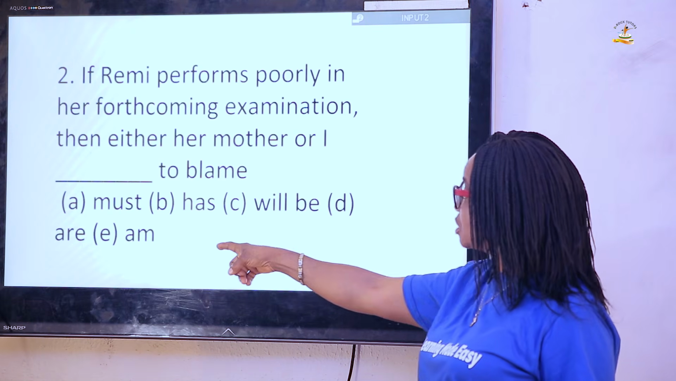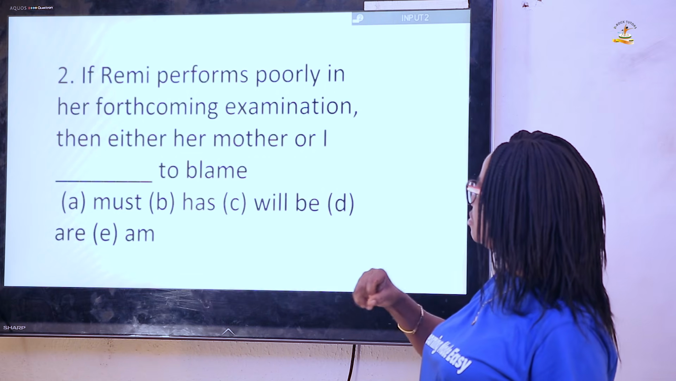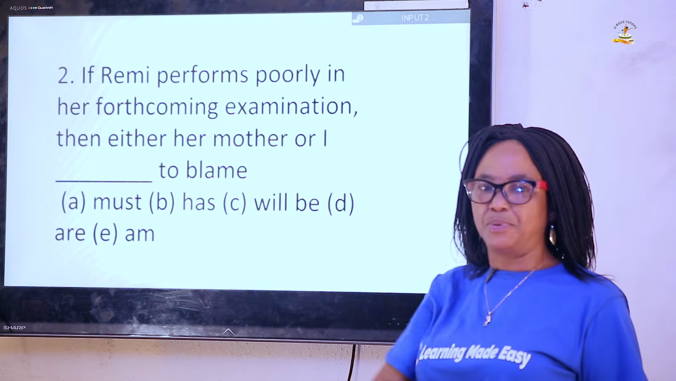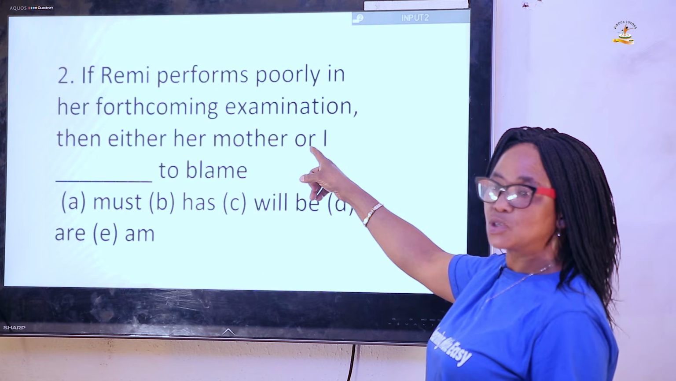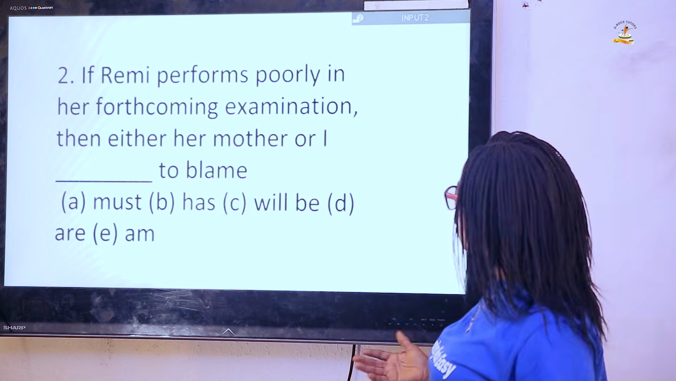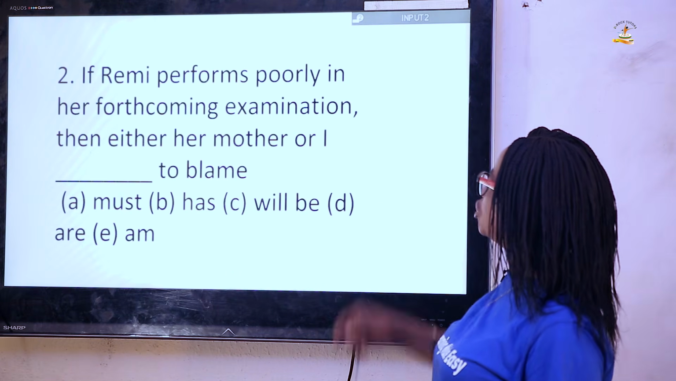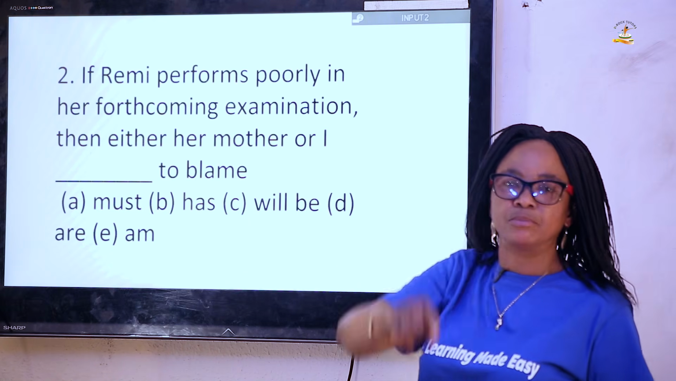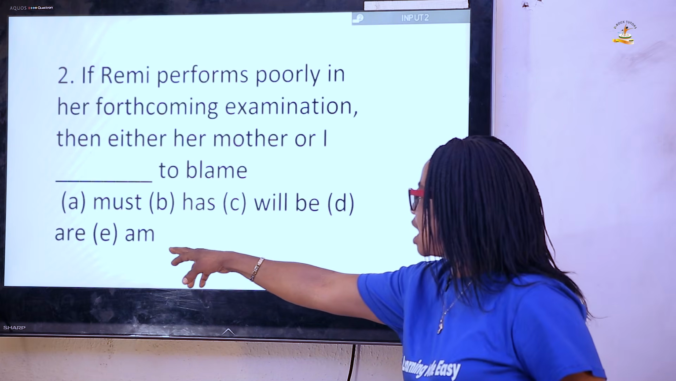The reason why we have chosen am is that in English language, the last subject in a sentence determines the type of verb it is going to employ. And the last subject here is I. So the answer should be E, which is am. So therefore, it's going to be read: If Remy performs poorly in her forthcoming examination, then either her mother or I am to blame. I am to blame. So the answer is E.